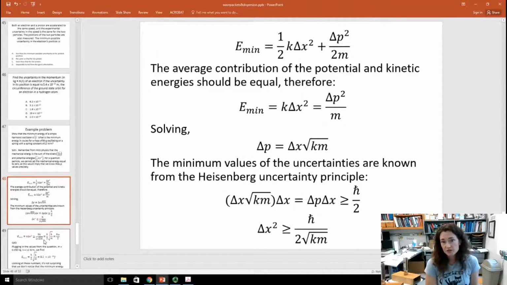So if we set k delta x squared equals delta p squared over m, and we solve, then delta p is equal to delta x times the square root of km. Now, the minimum values of the uncertainties are known from the Heisenberg uncertainty principle. Delta x, delta p is greater than or equal to h bar over 2. So if I plug in for delta p, then I get delta x times the square root of km times delta x again is greater than or equal to h bar over 2. And solving, that gives me delta x squared is greater than or equal to h bar over 2 times the square root of km.